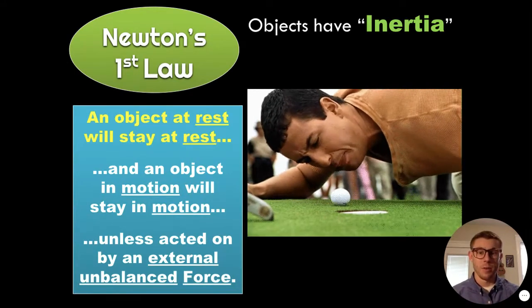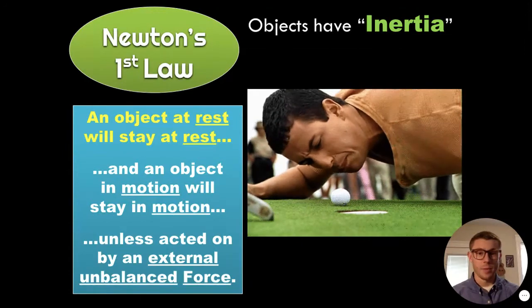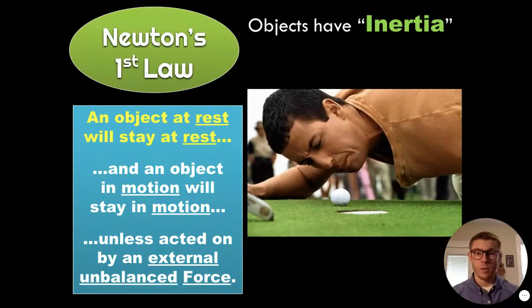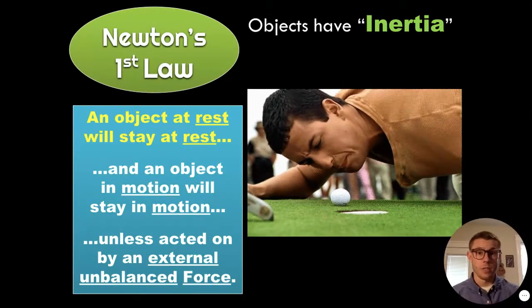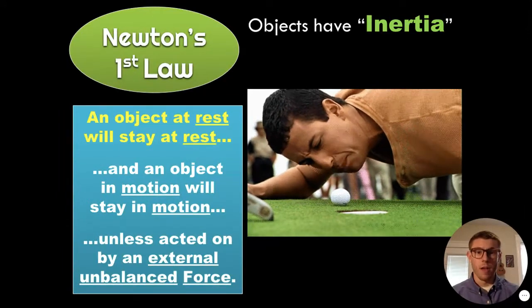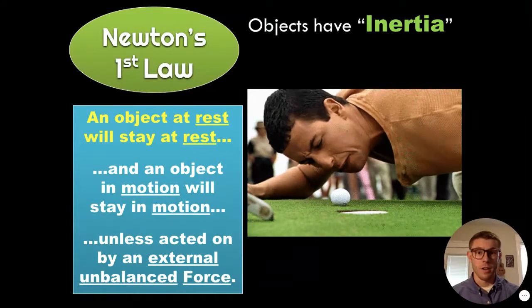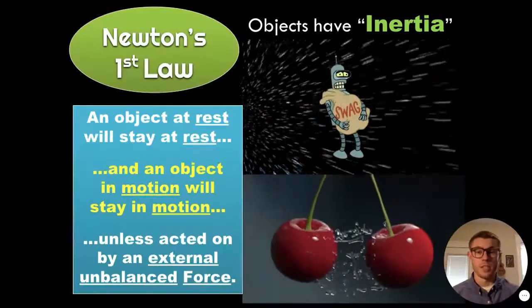So here we have Happy Gilmore who putted a golf ball and came up a little bit short, didn't get all the way to the hole, and it came to a stop. Once the golf ball came to a stop, it doesn't spontaneously start moving again. It won't just all of a sudden fall into the hole. It has to actually have an external force acted on it in order for it to move again. All of Happy Gilmore's encouraging words here are not going to do anything in terms of making the golf ball move any further. The second part here is that an object in motion will stay in motion.